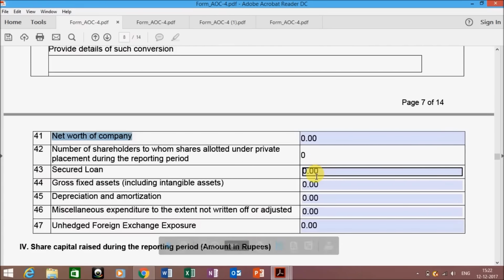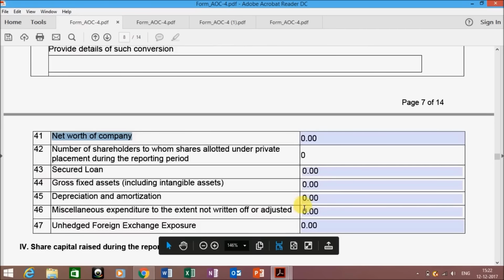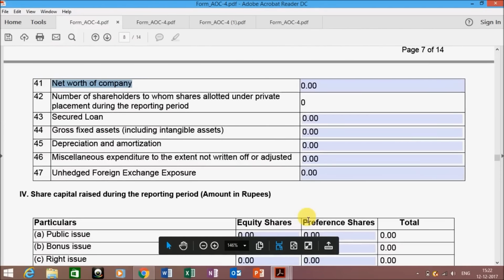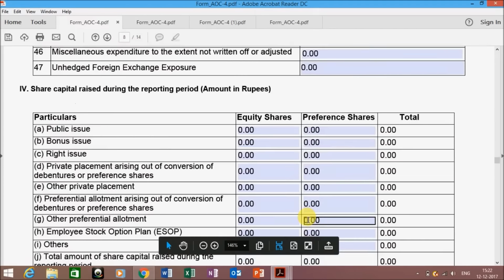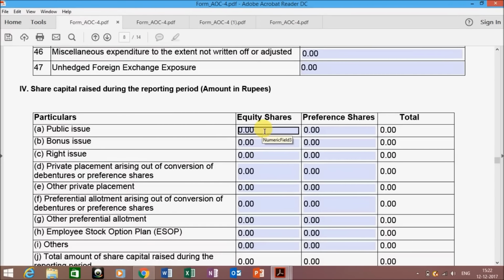Then if you are having any secured loans, the gross fixed assets, depreciation calculated on them, the miscellaneous expenditures have to be entered. The next is that if you have raised the share capital during this financial year, then if equity shares are issued, then the information has to be entered over in this column, and if preference shares, then over here.